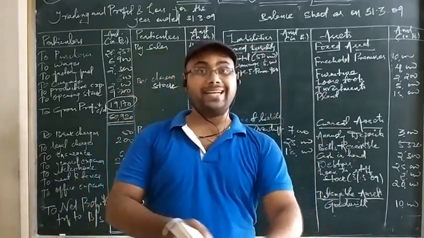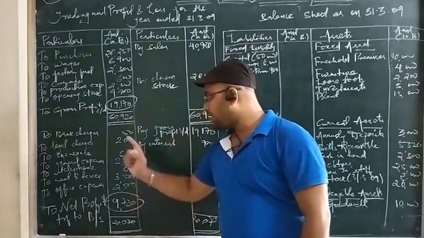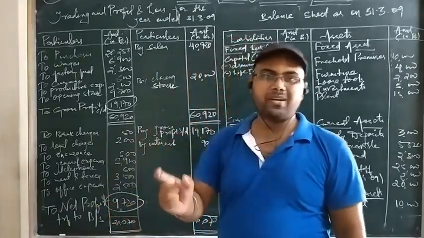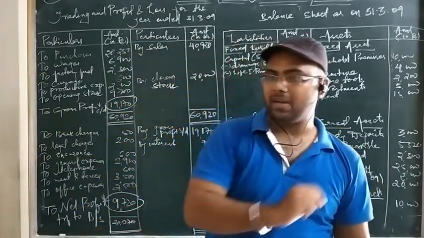Okay. So the next item that has to be posted to the adjustment of capital is net profit. So I have written here to net profit transfer to balance sheet. So when there is net profit, it is added to capital. If there is net loss, that will be deducted from your capital account.